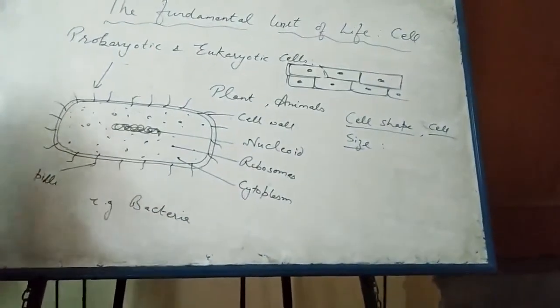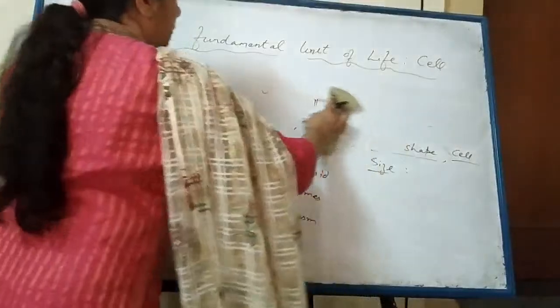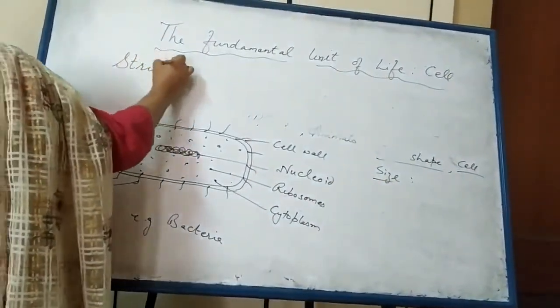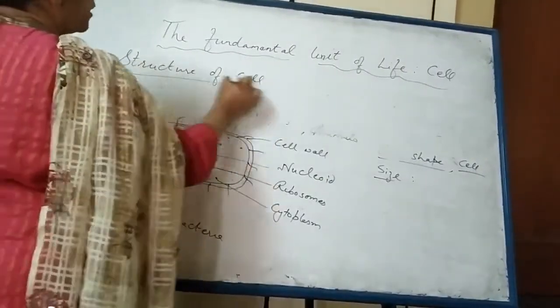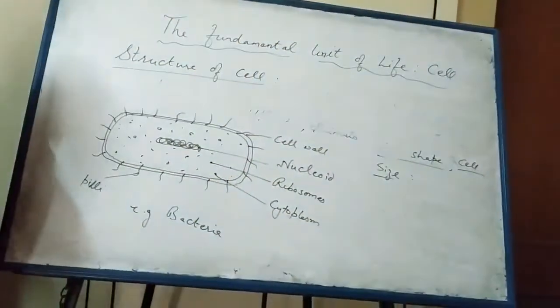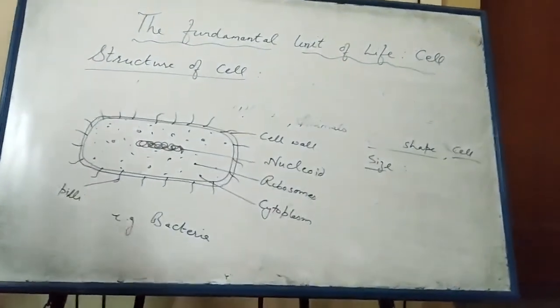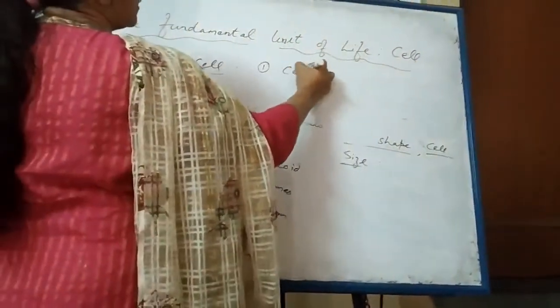Now we come to the next topic, that is structure of cell. For this, we divide the cell into three fundamental parts. First is cell membrane.